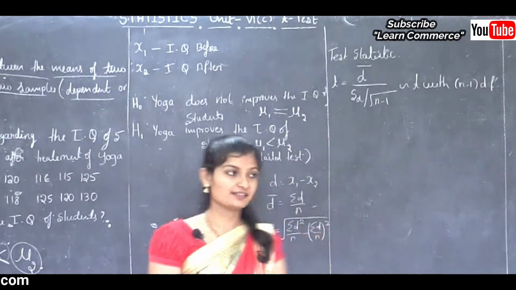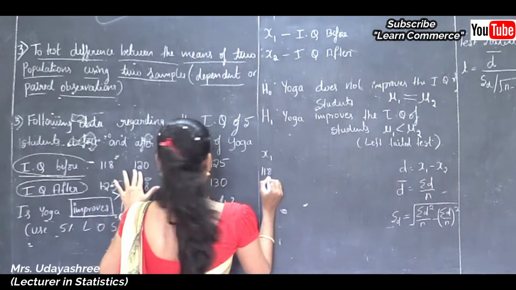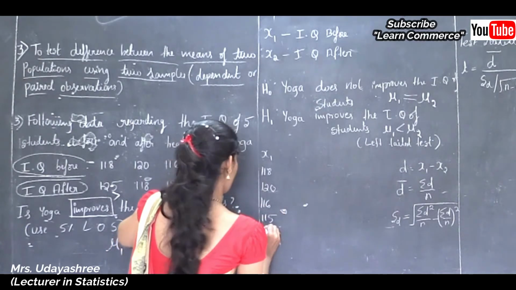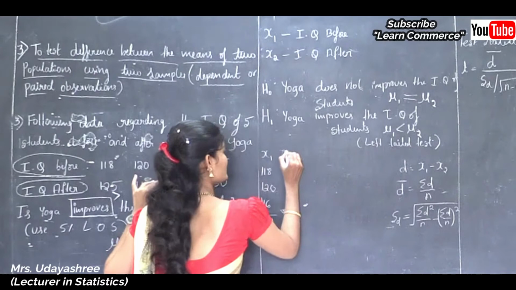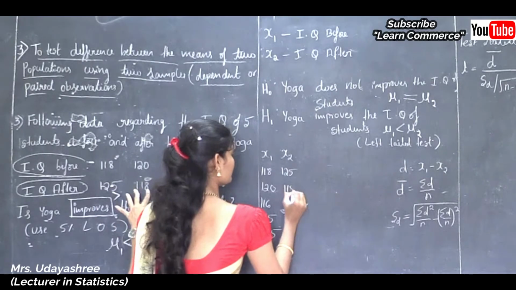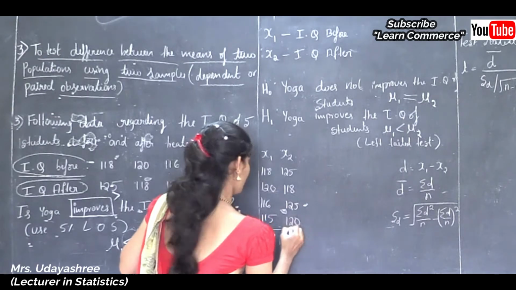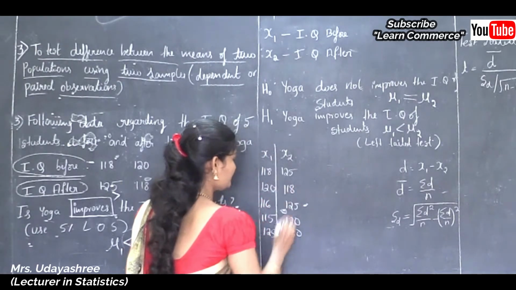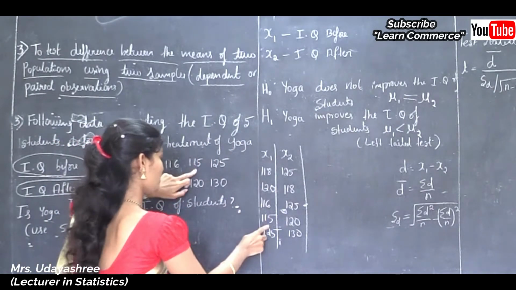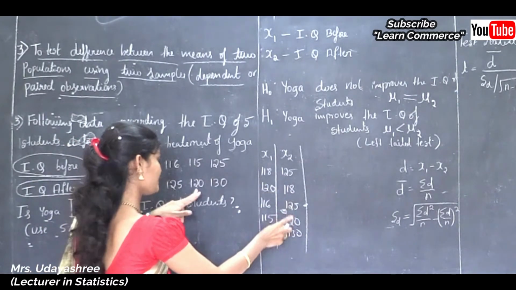Here the given observations are like this: x1 is 118, 120, 116, 115 and 125. The next set of observations, x2, are 125, 118, 125, 120 and 130. So these are the given observations.